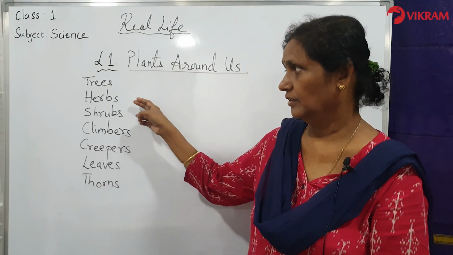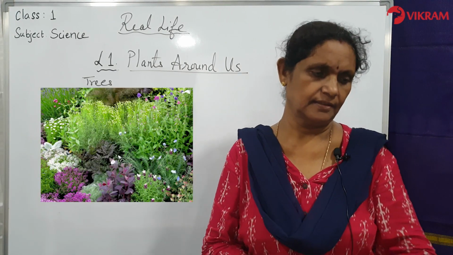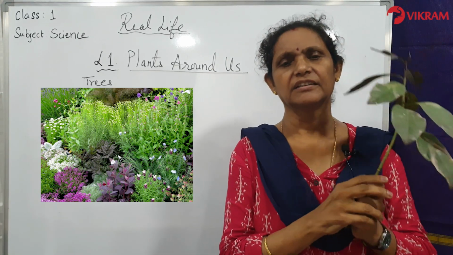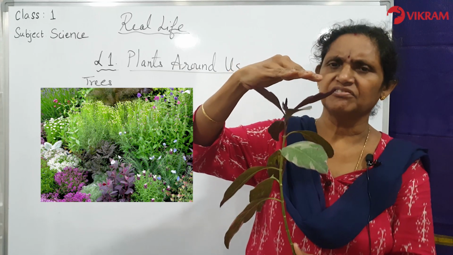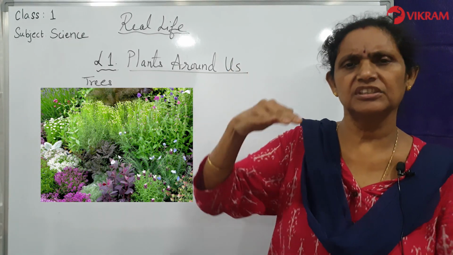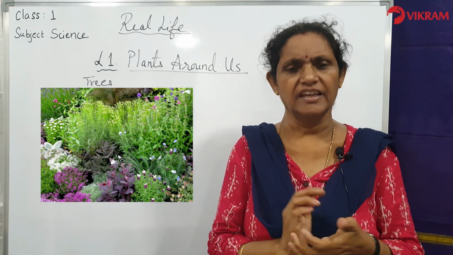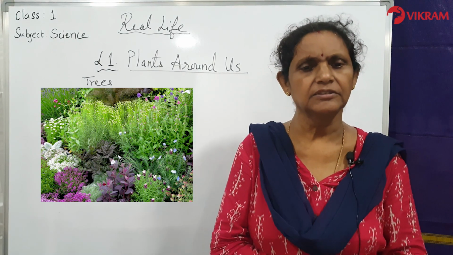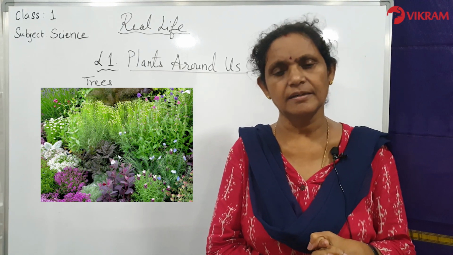Herbs. Next, some plants which are very small in size, small size plants, they are called herbs. They grow only to this much height, 5 inches, 6 inches only. So these are so tiny plants. So they are called herbs. Example, sunflower plant, spinach, grass, marigold and tomato are some herbs.